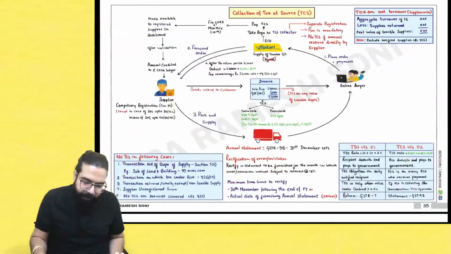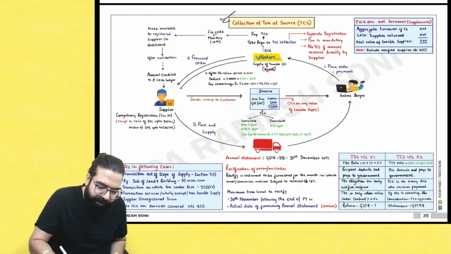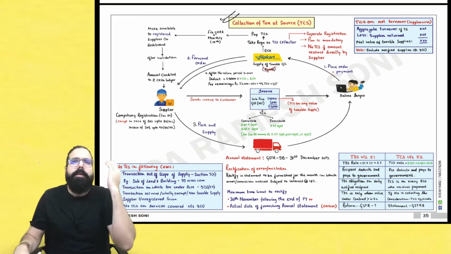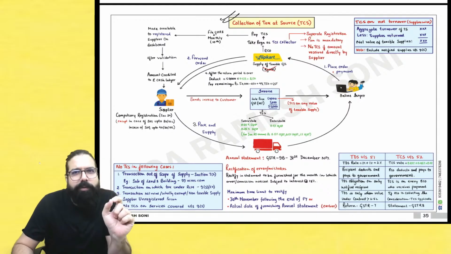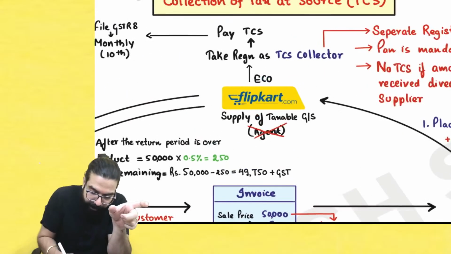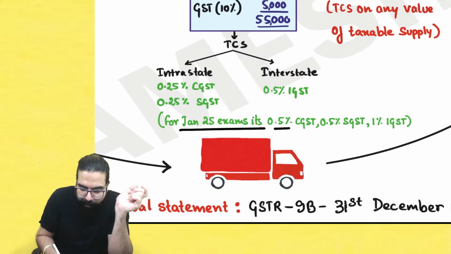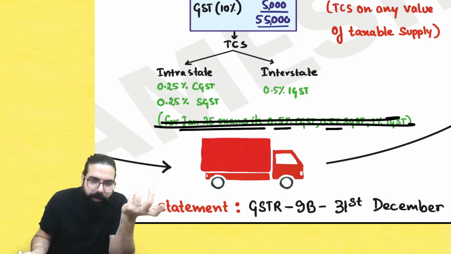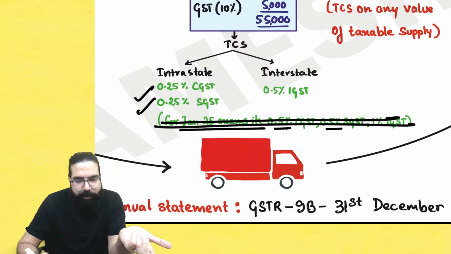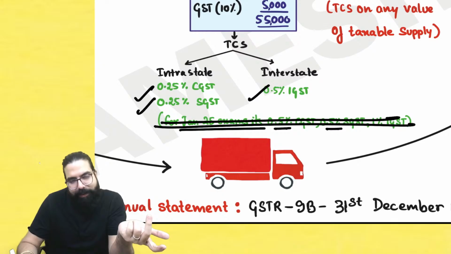Done, sir. Please come to TCS now. In TCS, earlier the rate of TCS which the e-commerce operator had to deduct was 0.5%, 0.5% for Jan, but now from May onwards it is 0.25% and 0.25%, or IGST is 0.5%.